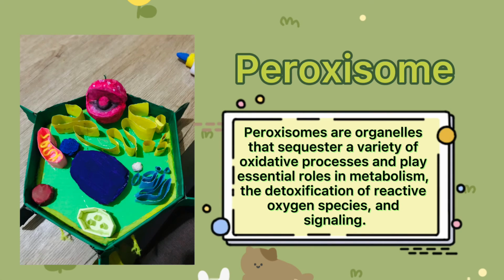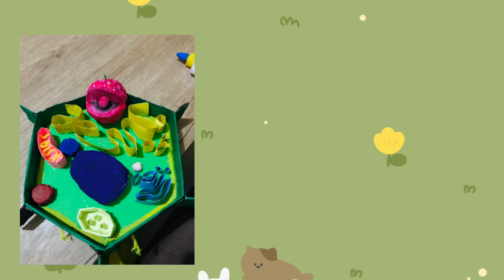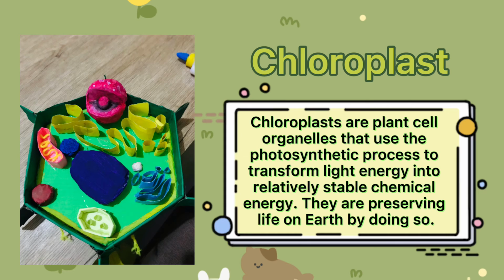Peroxisome. Peroxisomes are organelles that sequester a variety of oxidative processes that play essential roles in metabolism, the detoxification of reactive oxygen species, and signaling. Let's proceed to chloroplasts. Chloroplasts are plant cell organelles that use the photosynthetic process to transform light energy into relatively stable chemical energy. They are preserving life on Earth by doing so.